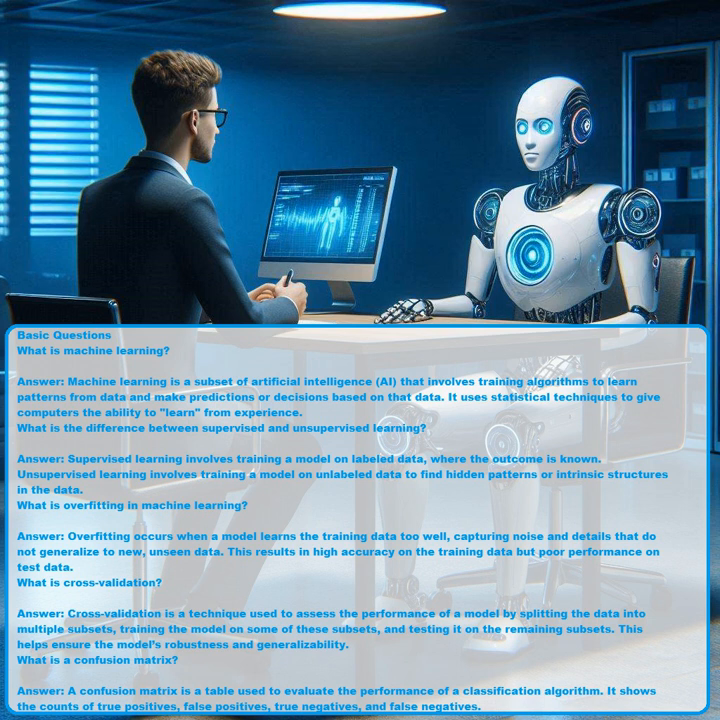What is a confusion matrix? Answer. A confusion matrix is a table used to evaluate the performance of a classification algorithm. It shows the counts of true positives, false positives, true negatives, and false negatives.